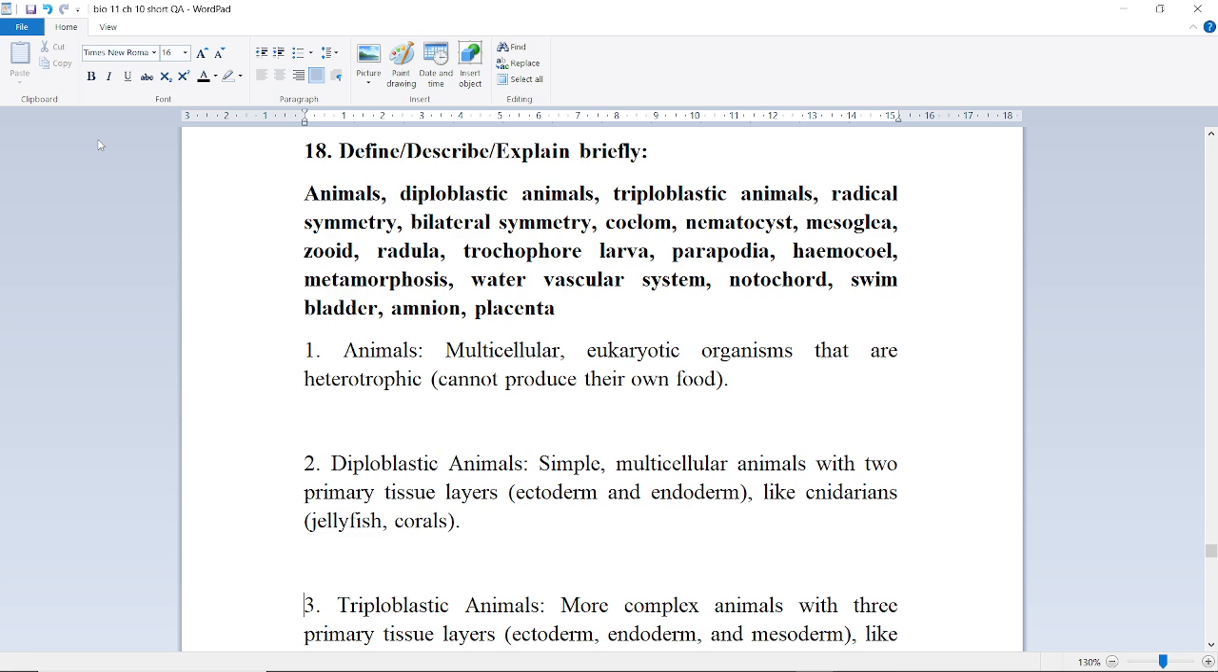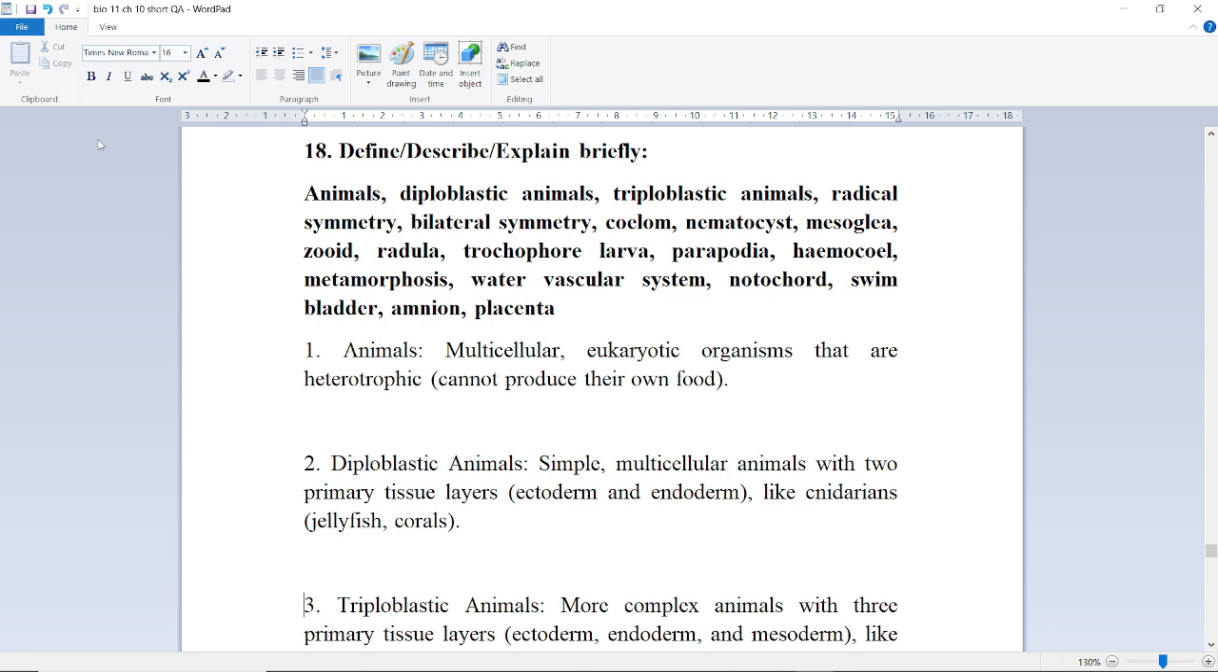Diploblastic animals, radial symmetry, bilateral symmetry, coelom, nematocyst, mesoglea, zooid, radula, trochophore larva, parapodia, hemocoel, metamorphosis, water vascular system, notochord, swim bladder, amnion, and placenta.